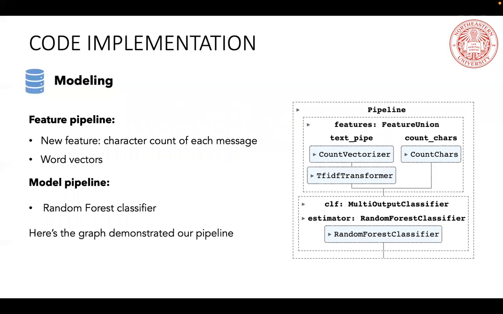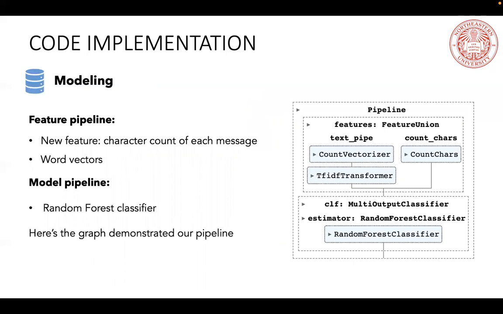For the modeling part, we mainly use the random forest classification model. Since we have multiple class labels for each message and they're not mutually exclusive, we're going to train 36 random forest models, one for each class. And here is the structure of our pipeline. There are mainly 2 parts.